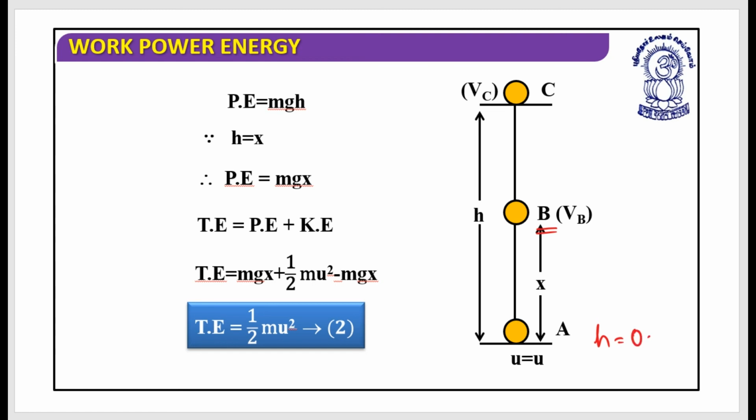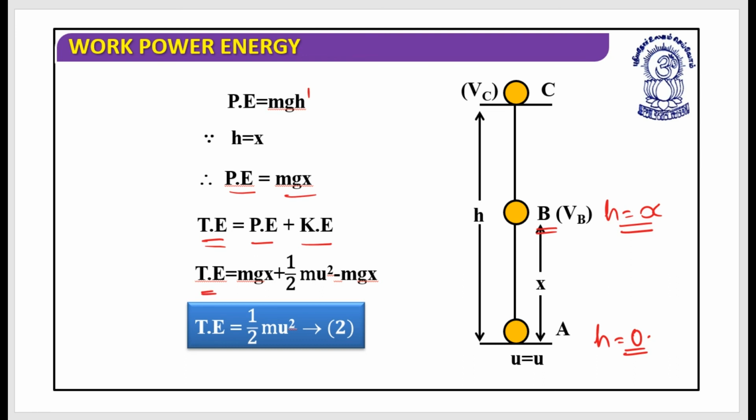This is taken as a reference, and from here I will take h equal to 0. So at this position I should take h equal to x. I understand that potential energy is equal to mgh, where h is measured from the ground level, and here h is equal to x. So potential energy should be equal to m into g into x. So the total energy could be written as potential energy plus kinetic energy.